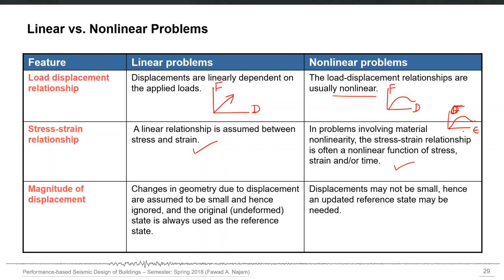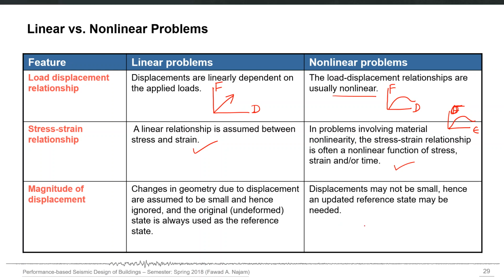In nonlinear problems also, the displacement magnitude and changes in geometry due to displacement are assumed to be small and hence ignored. So we actually consider the undeformed shape. We take the equilibrium of the structure in the undeformed shape. But actually, we know that when the structure deforms, its geometry is modified. So now the equilibrium should actually be considered in the deformed configuration of the structure and not in the undeformed configuration.